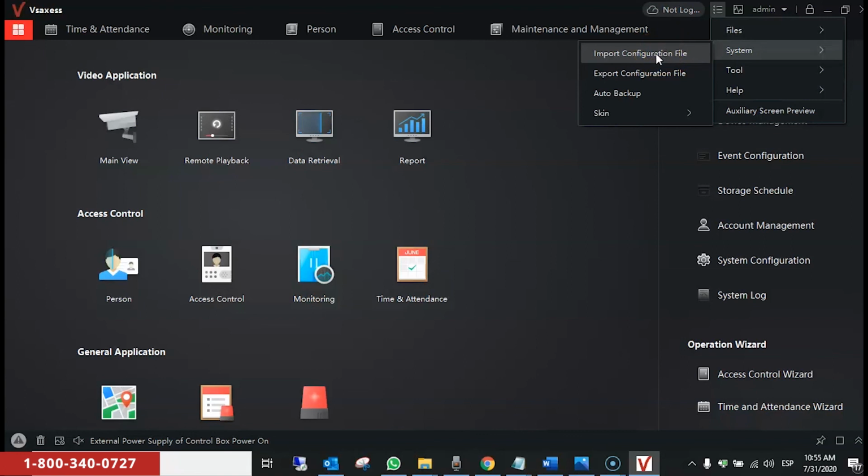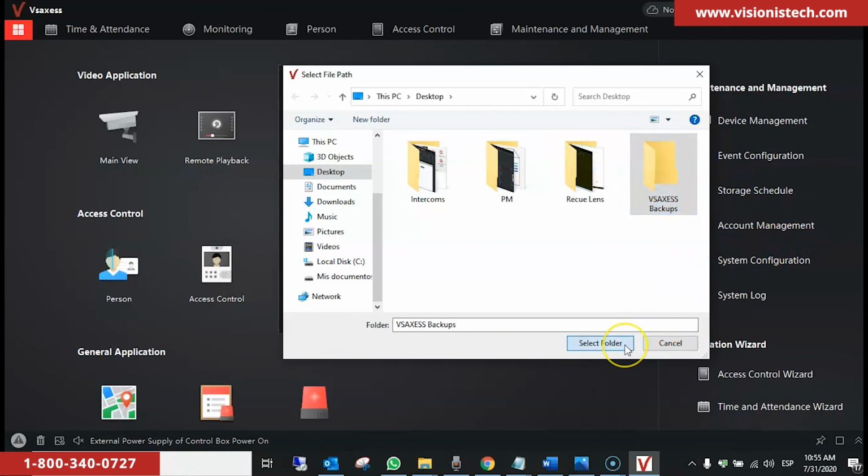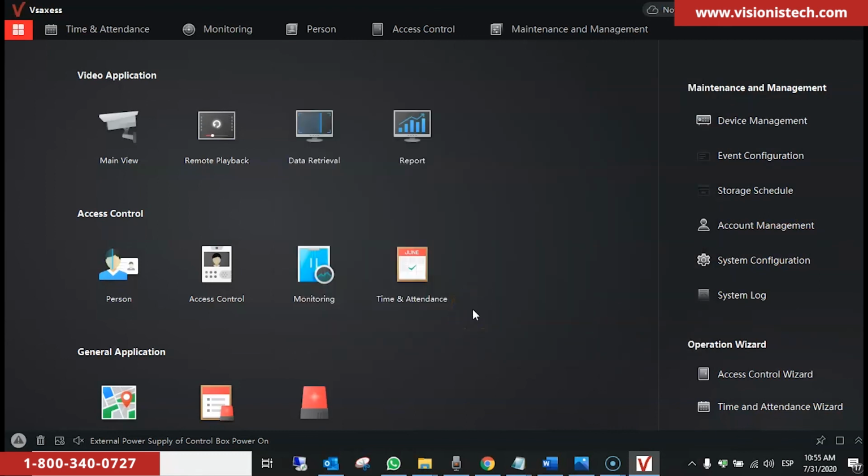You can also set an auto backup. You go to Menu, System, Auto Backup, select the days and the time that you want to set the auto backup. We put 21. We add folder, select folder, and then we can click on Save, and that will generate a backup every single day at 9 p.m.